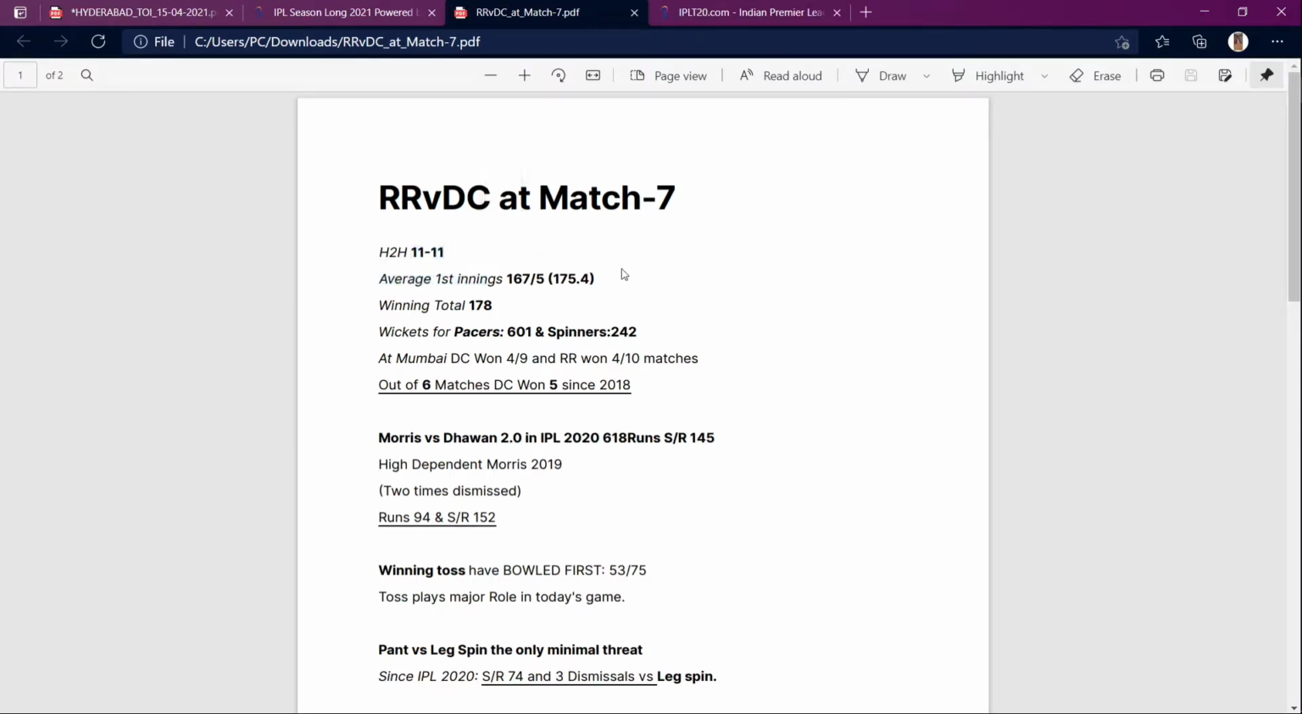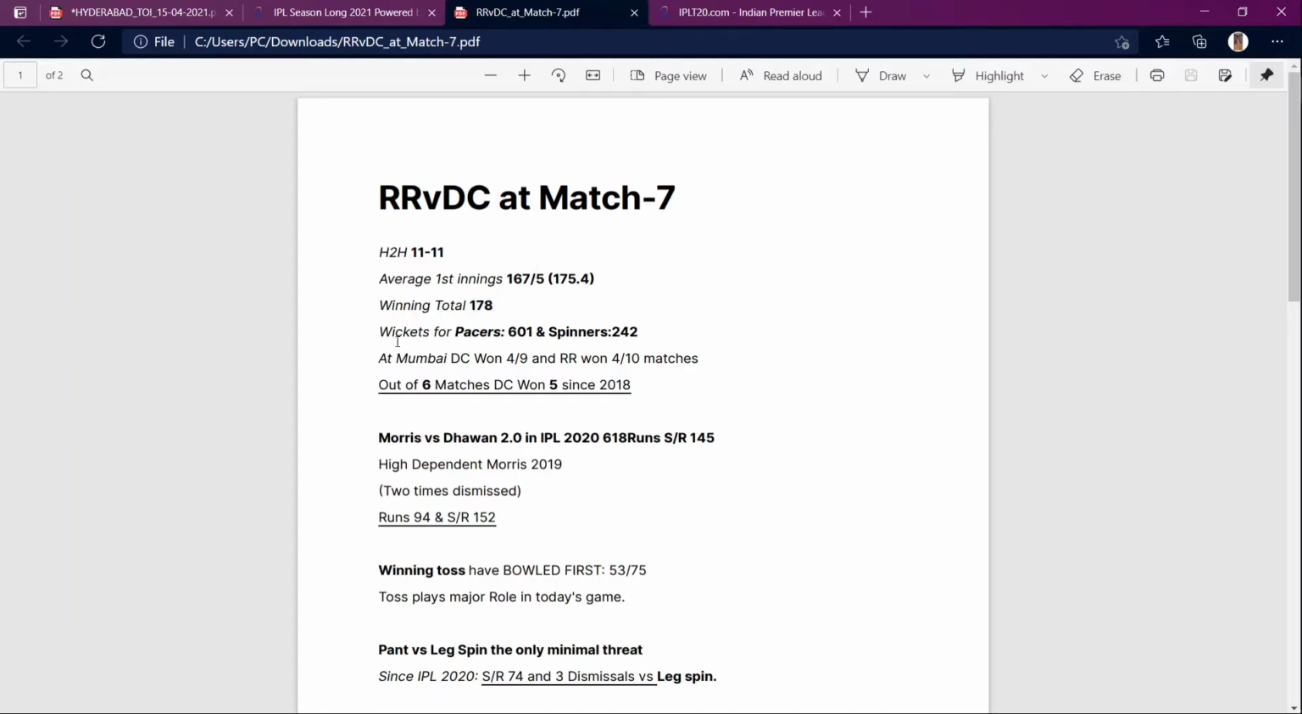Head-to-head record is nil. Both teams are okay, but the average first innings score is 167 for 5. It's not the latest, but the latest one is 165.4, which is from the last 4 matches. The winning total is 178. This is based on the conditions. If it is spinning, you will not be having that much score.